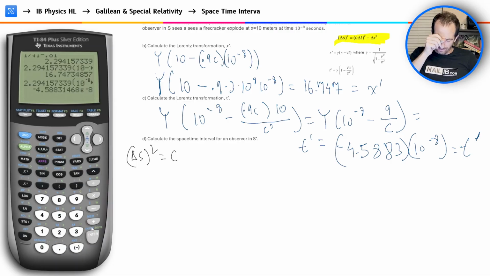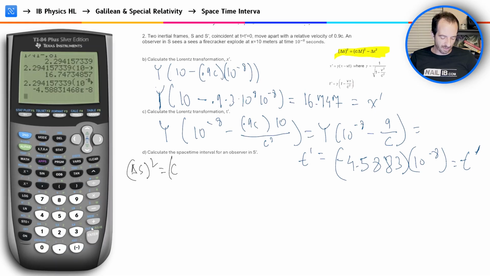Our change in time now is actually a negative value, and don't let that confuse you. What does that mean? In this person's frame of reference, the person moving at 0.9 times the speed of light, the observer sees the firecracker explode at time 10 to the negative 8 seconds.